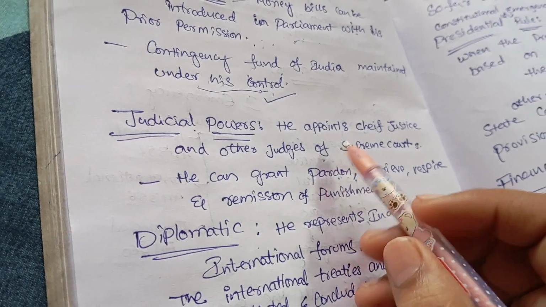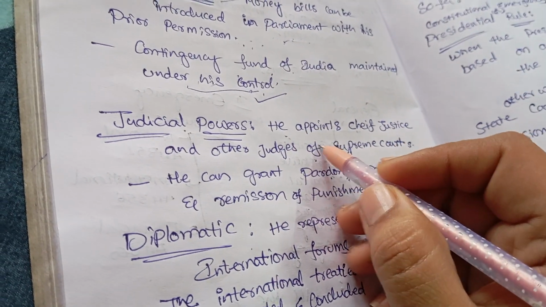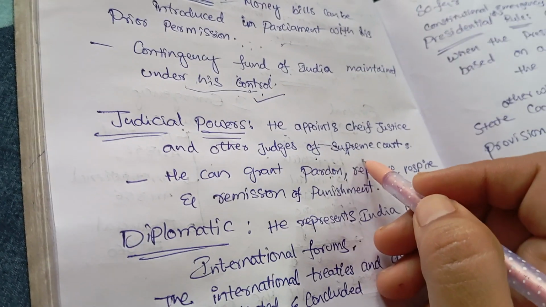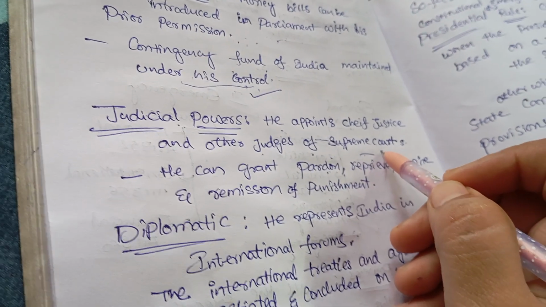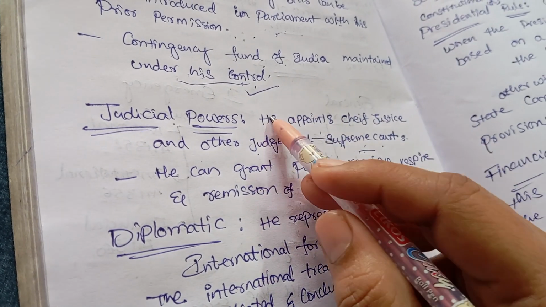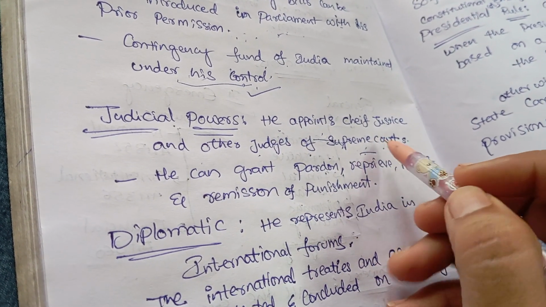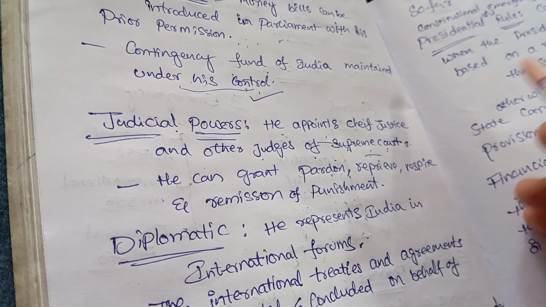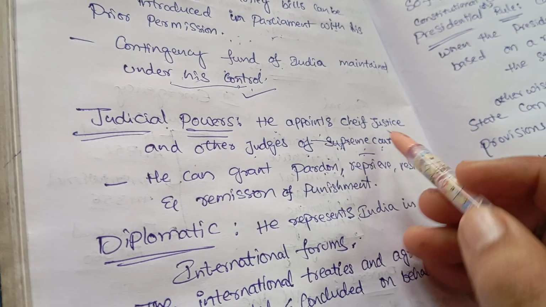Next, what are the judicial powers held by the President of India? He appoints the Chief Justice and other judges of the Supreme Court. Earlier we mentioned the Supreme Court Chief Justice was appointed by the President of India. So these are reciprocal.